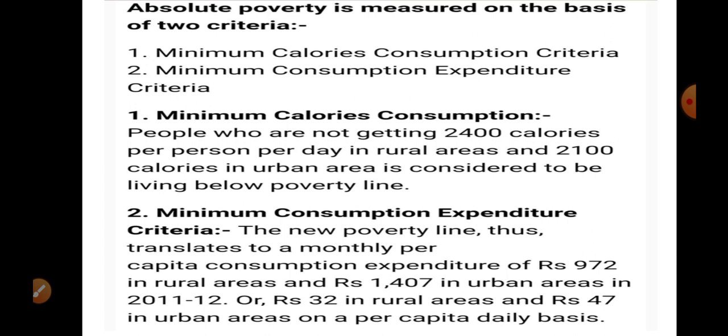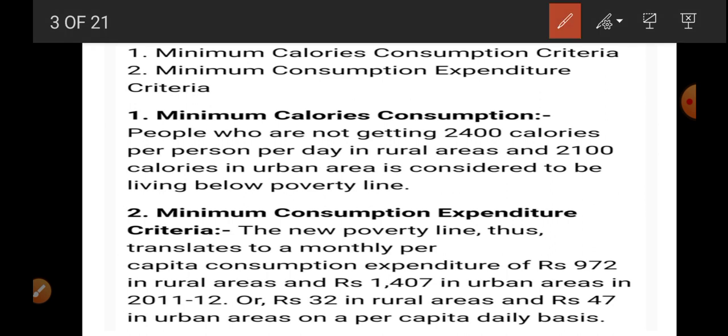So the calorie criteria explain that if people are not getting 2400 calories per person per day in rural areas and 2100 calories in urban areas, they are considered as living below the poverty line.